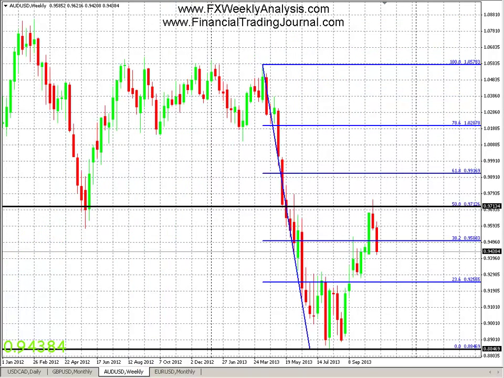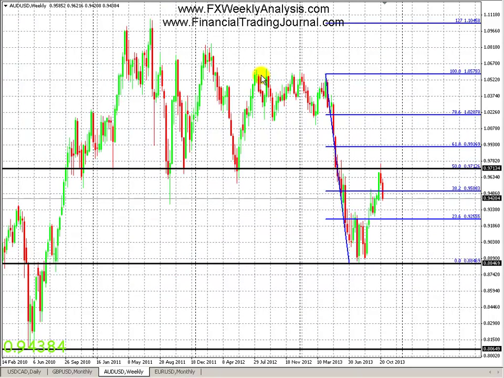Weekly chart, as you can see, we are well into a bear move now. Last week I mentioned we had this red candle, which resembled kind of a pin bar, but not really, considering the body is the same size as the wick. This week we had a continuation red candle.